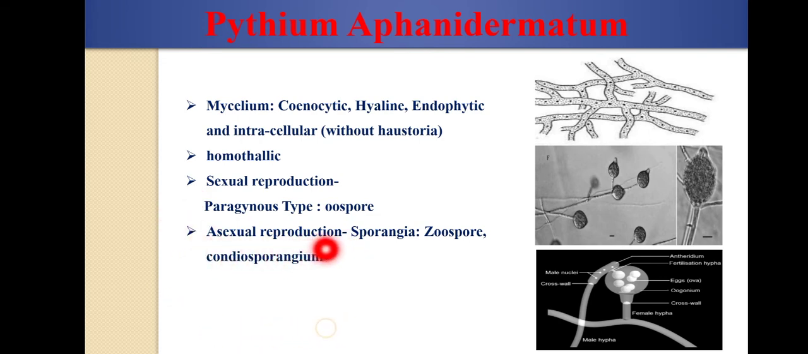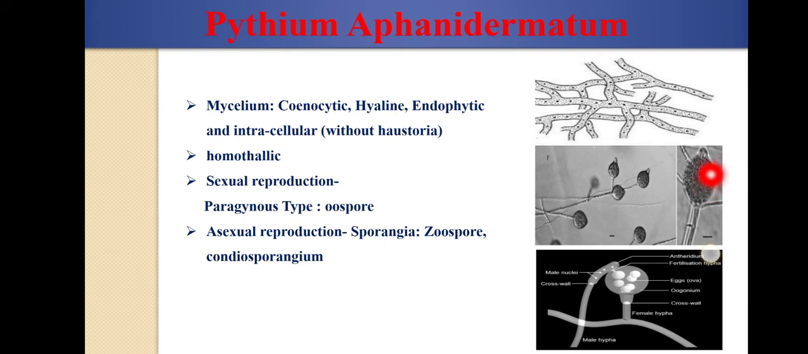Then about the asexual reproduction. In asexual reproduction, this fungus can perform in two ways, that is either by production of zoospores or by production of conidiosporangia. Okay, as we all know, when a spore is formed inside a closed structure, it is called a sporangiospore. And that closed structure is called the sporangium. Here in this photo you can see this one is the sporangium. Inside this sporangium zoospores are formed.